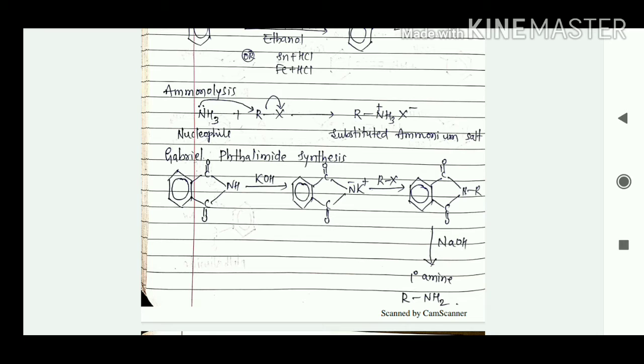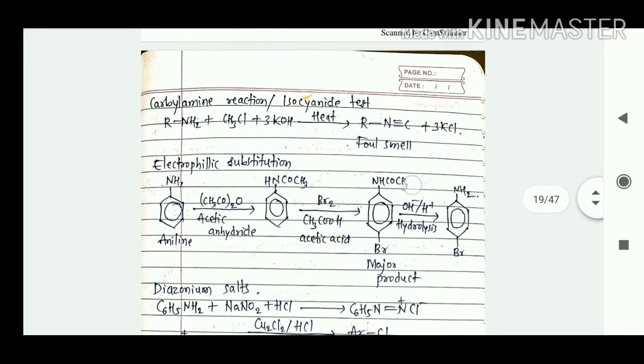Actually there is a reaction between KOH and the N-H, because even though both are bases, their basic nature is different. One is stronger and the second one is less strong. For that reason, here we can expect some salt. After that RX, here we're going to get the substituted imide. Once we put it into water, here we're going to get the primary amine. So let us consider the next type of reaction.